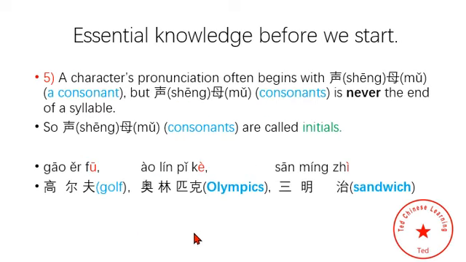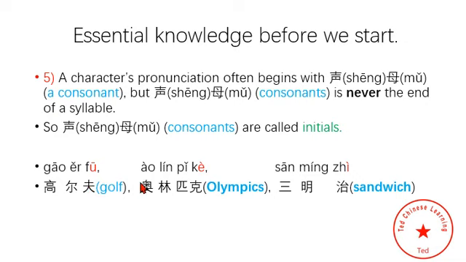Fifthly, a character's pronunciation often begins with shengmu, a consonant, but the shengmu consonant is never the end of a syllable. So shengmu consonants are called initials. Here are some examples. The first one, 高尔夫. Golf in English ends with a consonant, but in Chinese we have three syllables, 高 er fu. The last one, fu, ends with a vowel.